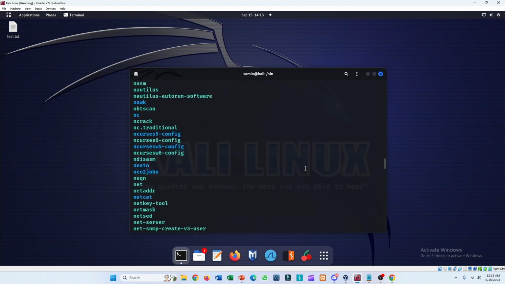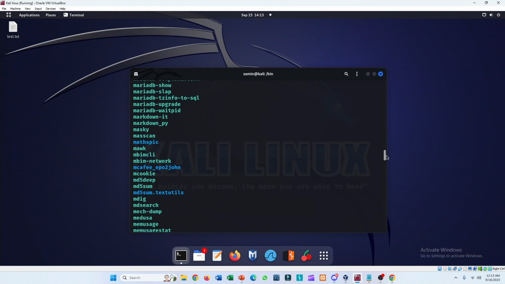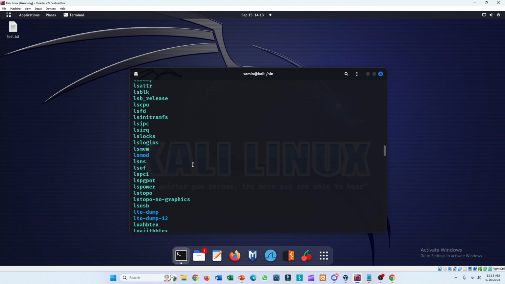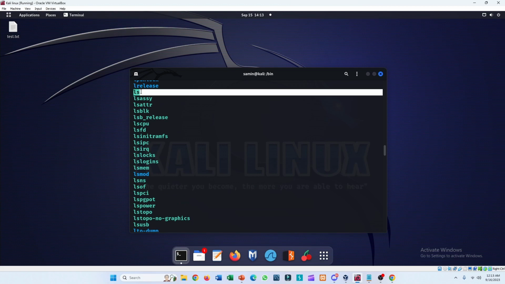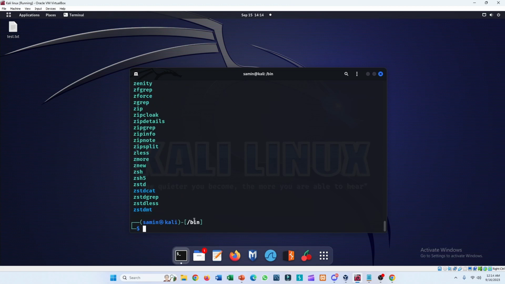It's just taking too much time. As you can see here, this directory also has the ls command. So ps, ls, ping, grep, cp, all these commands fall under the /bin directory.